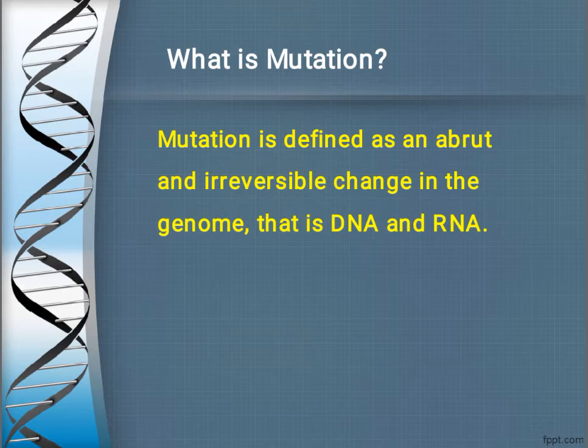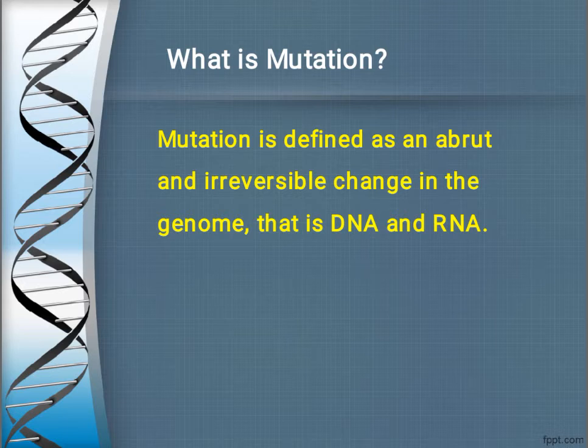You all know that all organisms contain DNA and RNA in their cells, and this DNA and RNA is known as genetic material because it is responsible for transfer of characters from one generation to another generation.